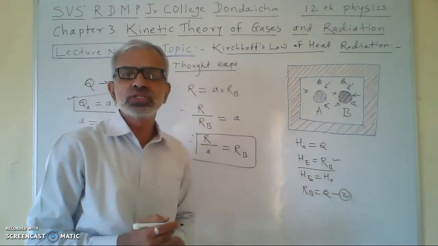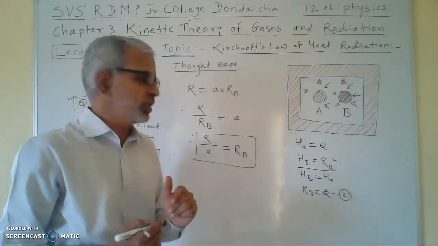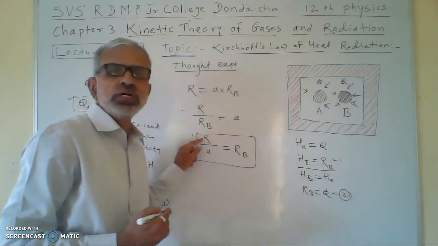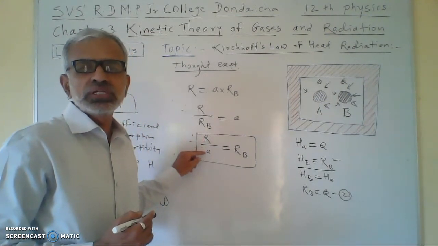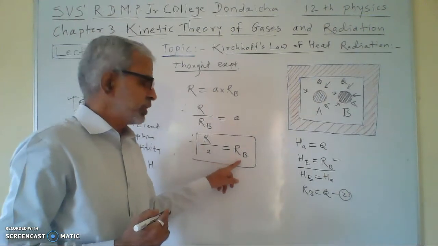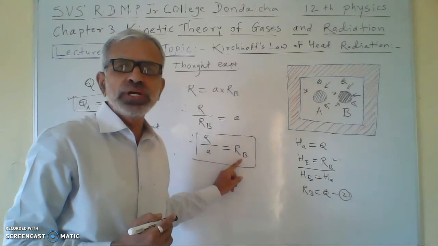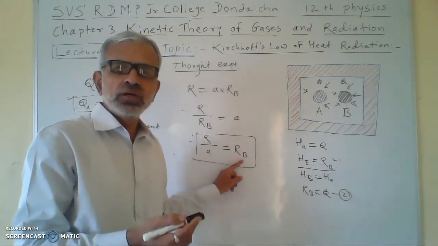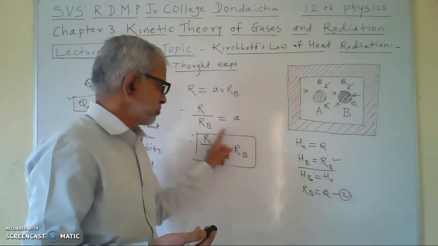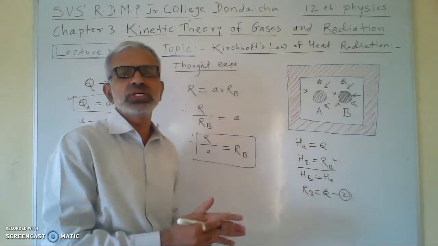This is called Kirchhoff's law of heat radiation. What is Kirchhoff's law of heat radiation? The ratio of the emissive power to the coefficient of absorption of the body is equal to the emissive power of the perfectly black body at the same temperature at all wavelengths. And this is the proof of this Kirchhoff's law. So we have proved this Kirchhoff's law.